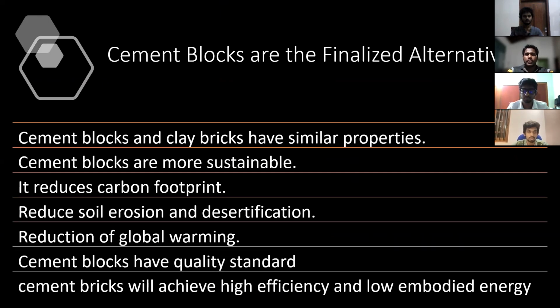Now I mention alternatives for cement blocks. Cement blocks and clay bricks have similar properties, but cement blocks are more stable and higher quality. These reduce carbon footprints, desertification, and global warming.